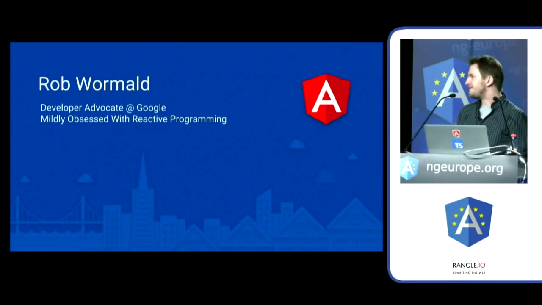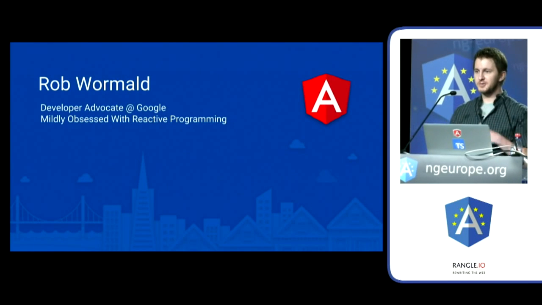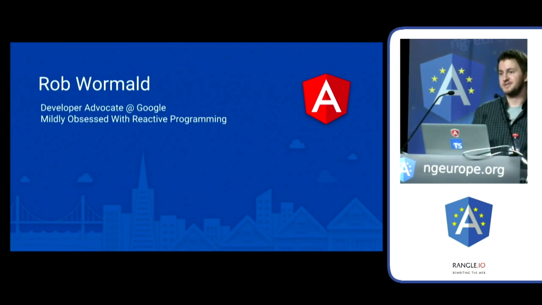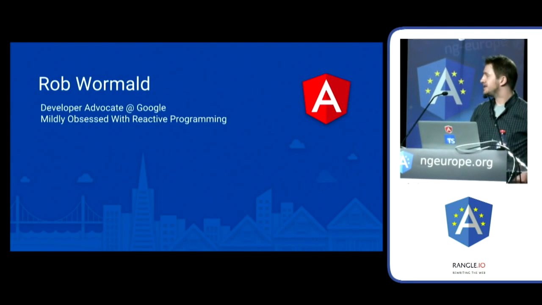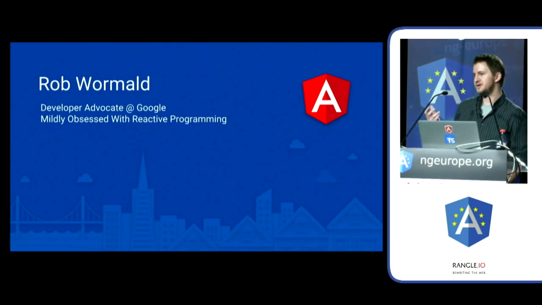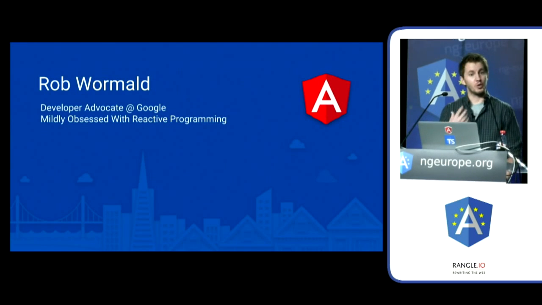So being a developer advocate means my job is basically two things. Part of it is what I'm doing here. We come out to conferences and we go to companies who are using Angular. We talk to them, we advocate, we tell you how great all of this stuff is. The other part of my job is talking to developers and feeding information back to the core team.